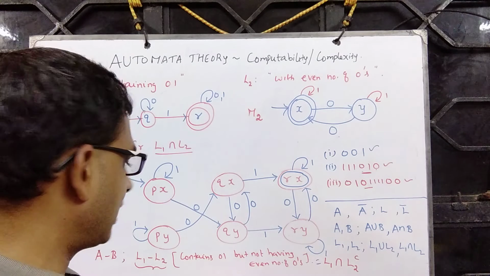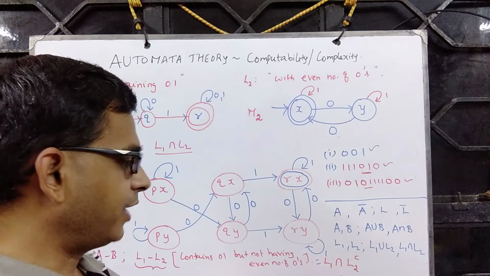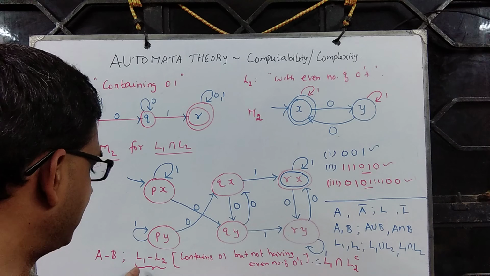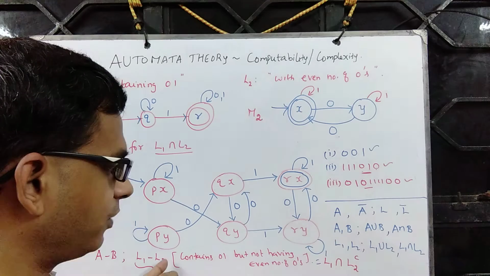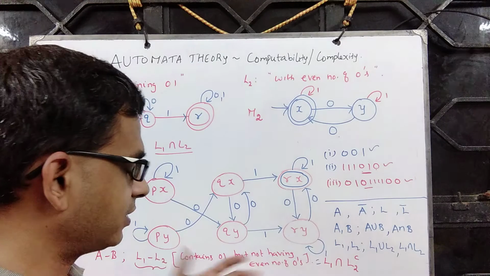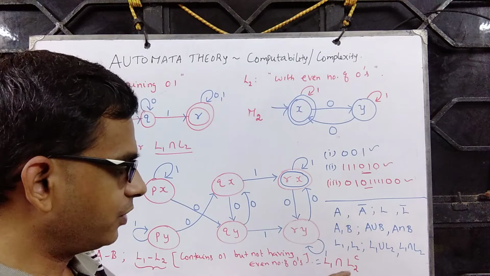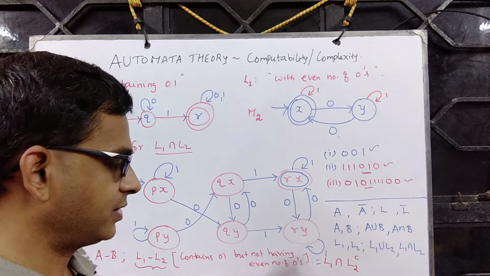So strings that are in L1 but not in L2, correct? It says strings that are in L1 not in L2, which means the ones that are in the intersection are removed, not in L2, which means L2 complement this.